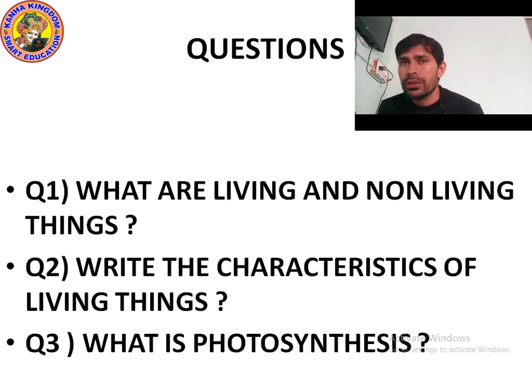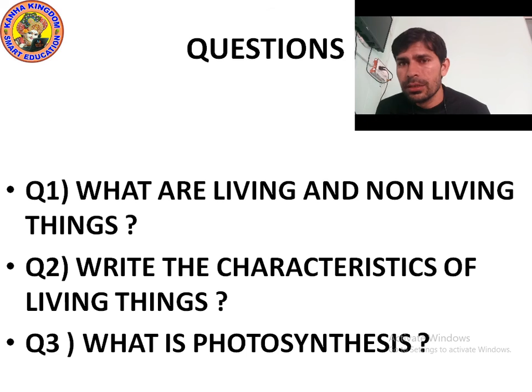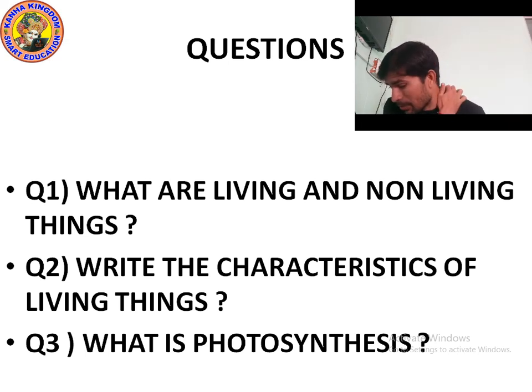Question number two: write the characteristics of living things. There are many characteristics of living things. Point number one: living things need air, water, and food. Point number two: living things can grow. Point number three: they can move on their own. Point number four: they can respond to stimuli, which means changes happening around them, so they are sensitive towards them.